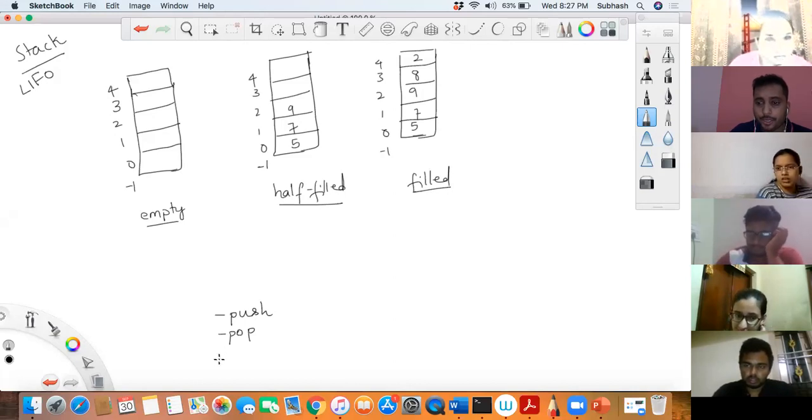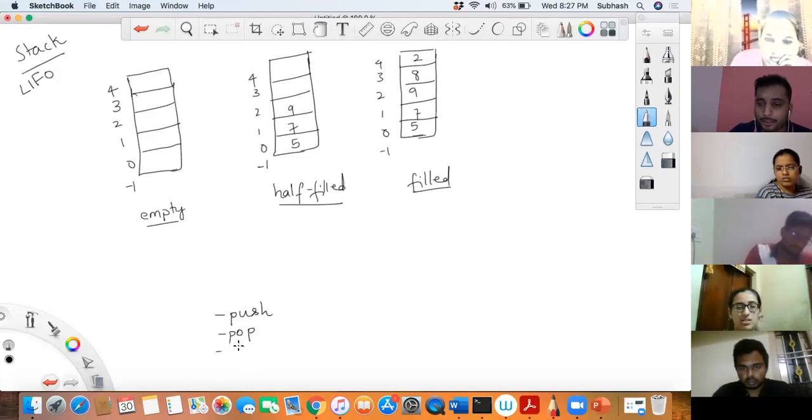Push, pop. Then what else can you do on a stack? Someone says delete is nothing but pop. Lakshmi, I'll tell you what is pop. Push, pop and then display. Exactly, you can actually do a display, isn't it? You can do a push, pop and display, correct?